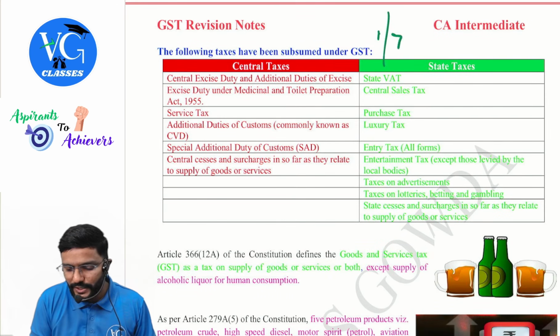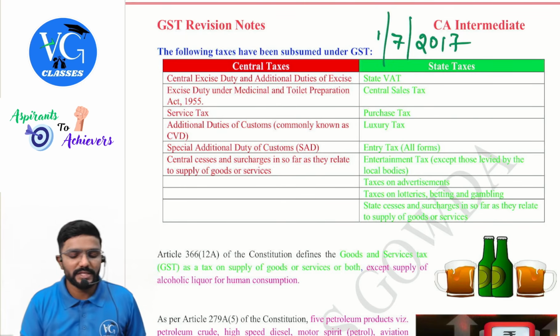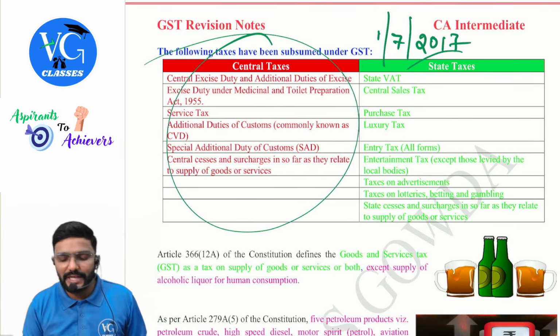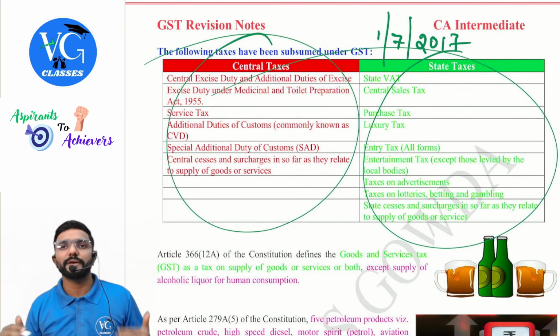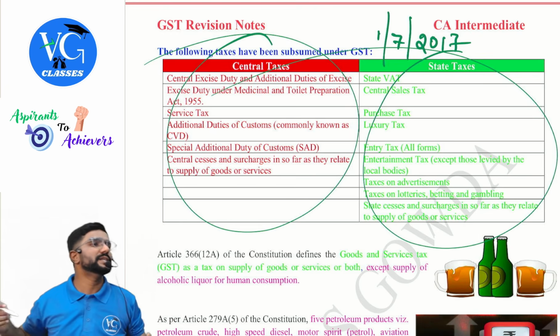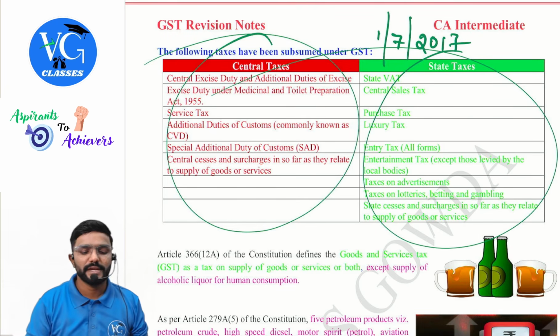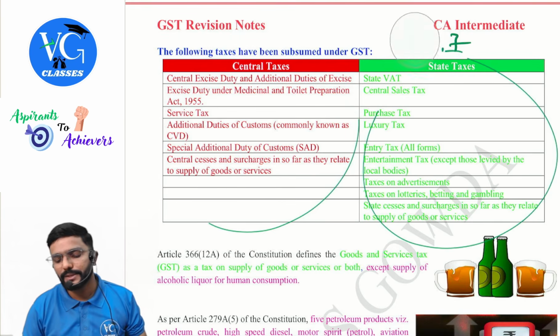Before 1st July 2017, these taxes were levied by central government and these taxes were levied by state government. But from 1st July, these taxes are being subsumed under GST. Do they have any implication now? No, guys, except on some selected products.